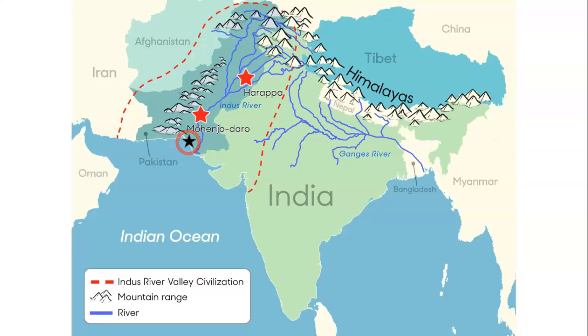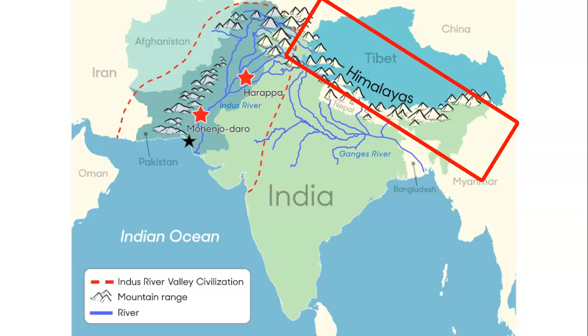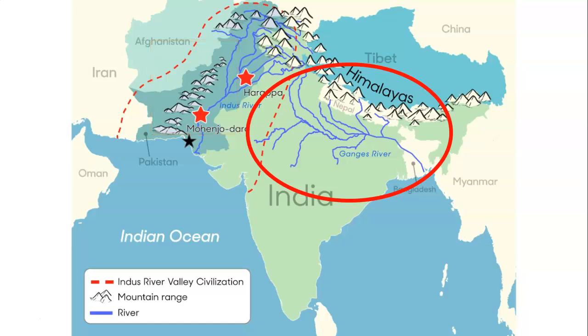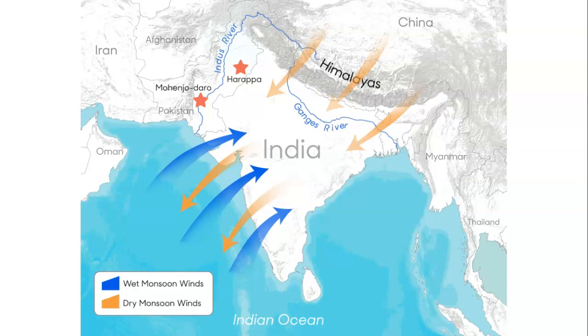Notice how this region of India and Pakistan is bordered by the mountain ranges. In the north, you have the Himalayan mountains. This mountain range includes Mount Everest, the highest mountain above sea level in the world. The Hindu Kush Mountains are to the west and cover parts of Pakistan and Afghanistan. You can also see the Ganga River system inside the Ganges Basin. This is one of the largest river systems in the world.